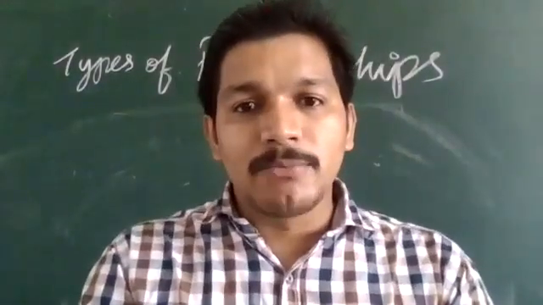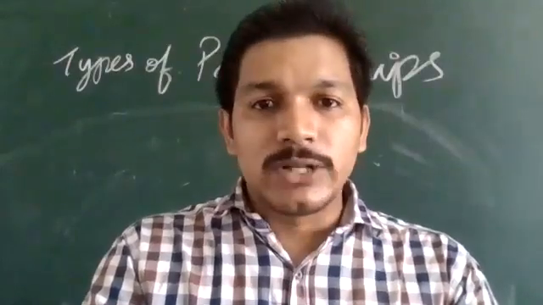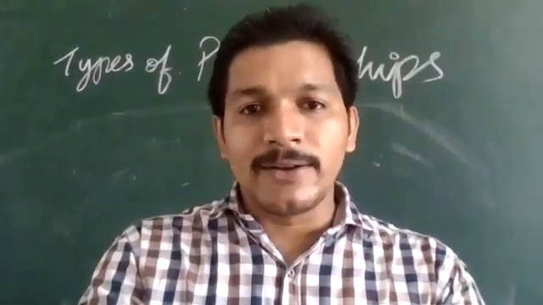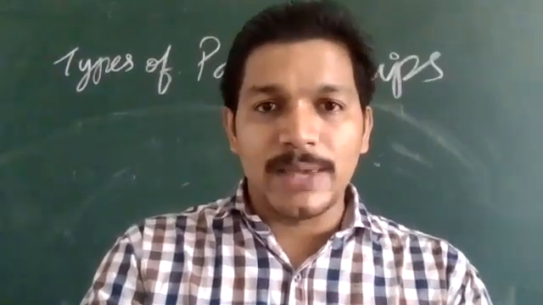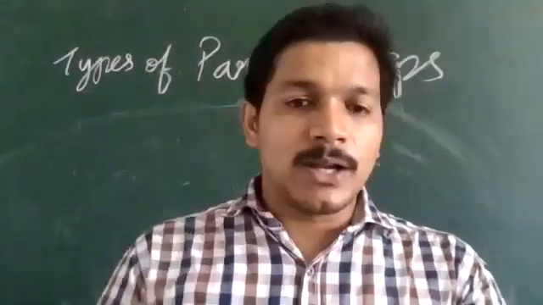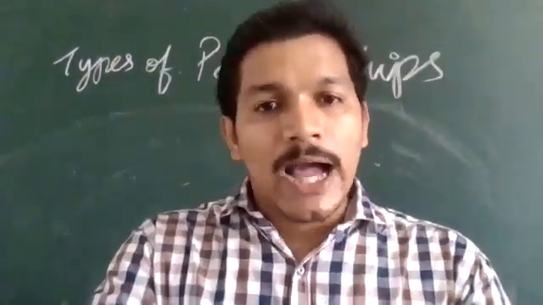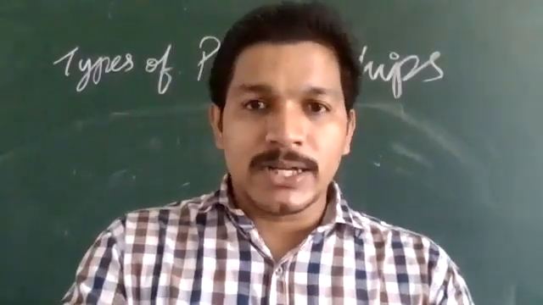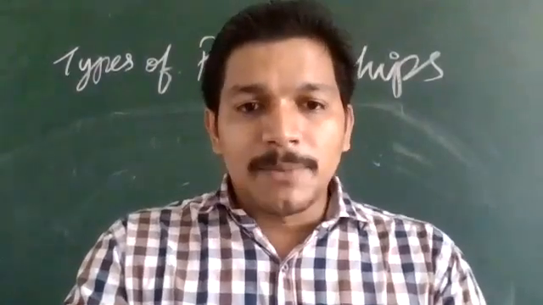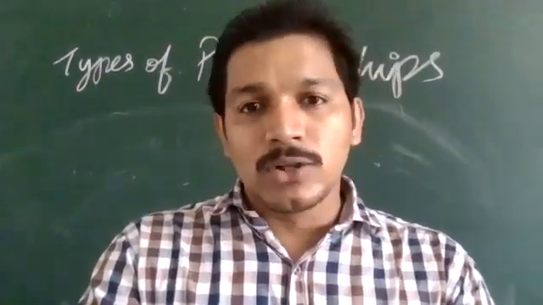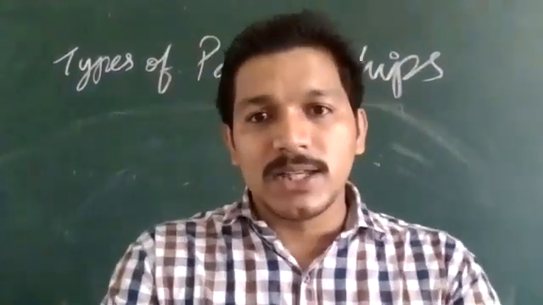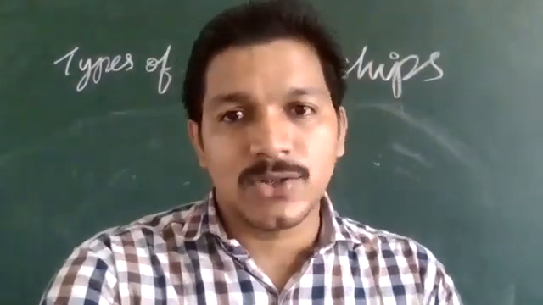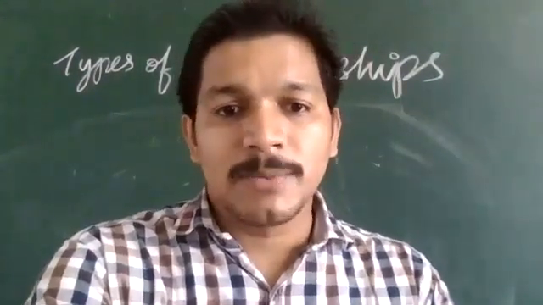Okay. So we have studied the different types of partnerships. Partnerships can be divided based on duration as well as based on liability. Based on duration, there are two types: a partnership at will and a particular partnership. Particular partnership means that it will continue for a particular activity, or any particular work is to be conducted. For that, it can be conducted. And the partnership at will means that at any time they can close. If any of the partners are willing to close the business, then they can close. Otherwise, if all of them are willing to continue, they can continue the business. Such a partnership is called a partnership at will.